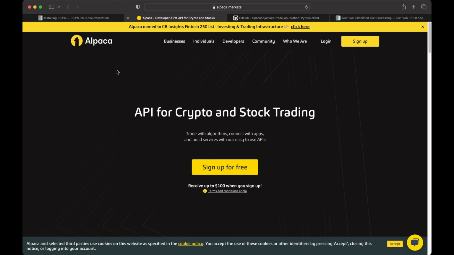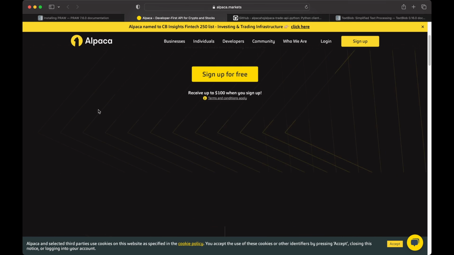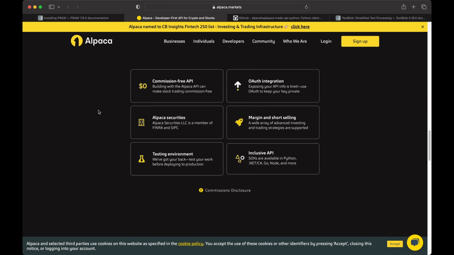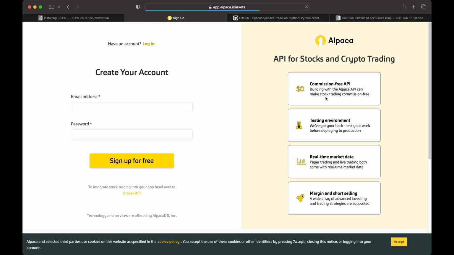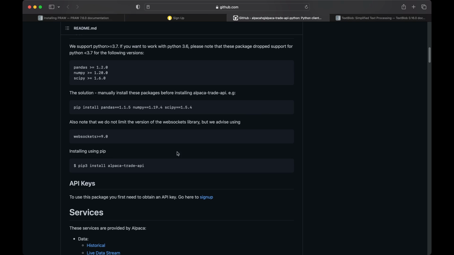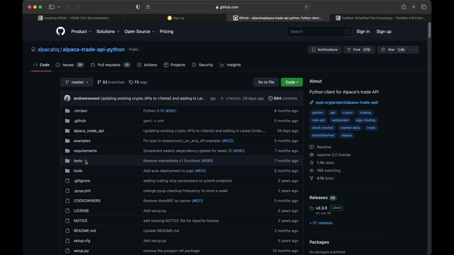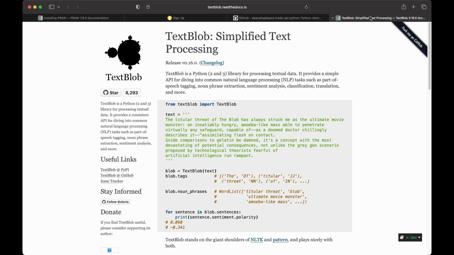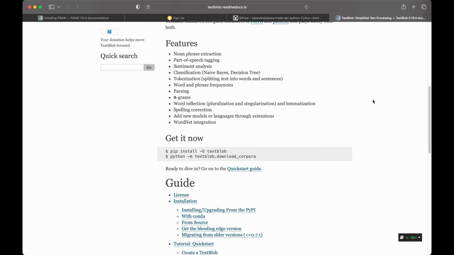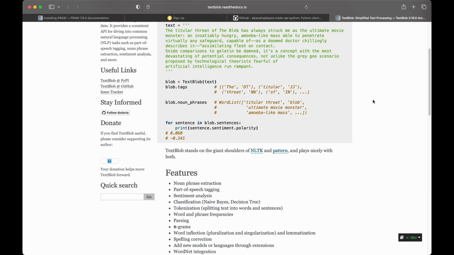The second one is an account on Alpaca. Alpaca is a super easy to use stock trading API. It's totally free. There's really great Python support. You can just sign up on their website and get your API keys. Then we'll need to download the Alpaca Trade API, which allows us to interact with Alpaca using Python. And then lastly, we'll need to download TextBlob, which is a Python library that makes it really easy to do sentiment analysis on text. This is also just a single pip install command.